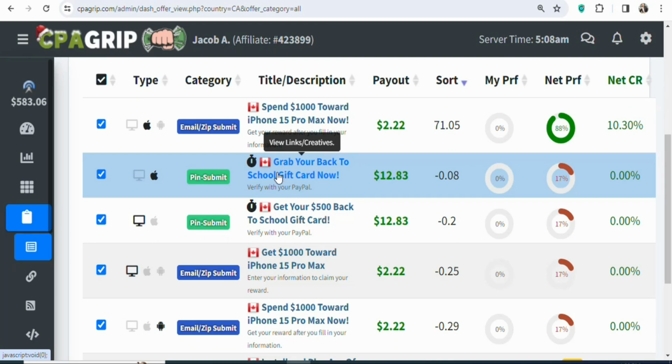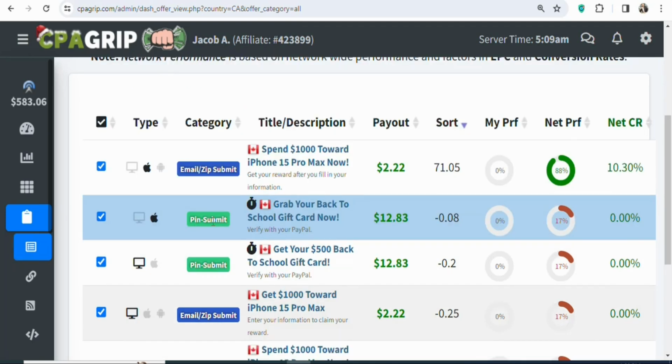Grab your back to school gift card now. The payout is $12.83. That is the amount that you're going to earn for every lead that you get. The requirement is PIN submit, so our potential visitors have to enter a PIN code so that they can stand a chance of winning a back to school gift card, and we are going to be paid $12.83.